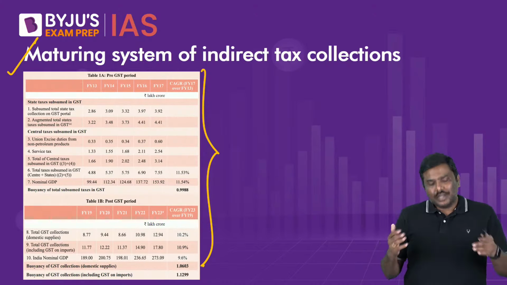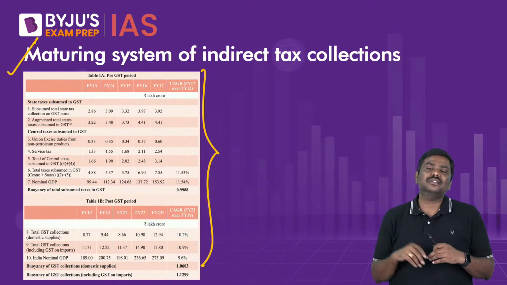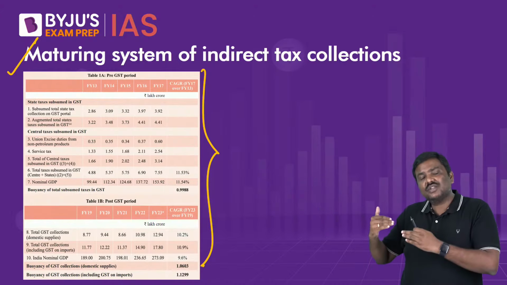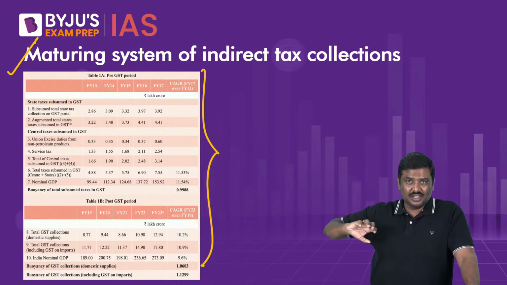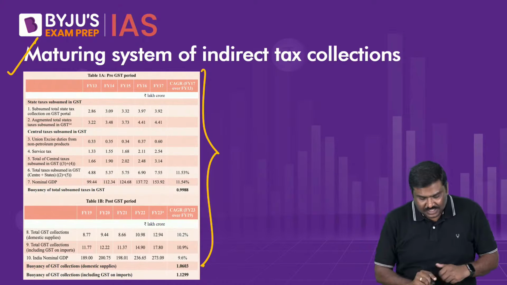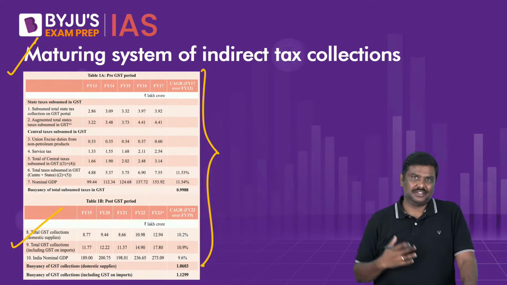What this table does is make a comparison of those taxes which were imposed and collected before GST, at what rate the collections increased, and after GST was implemented, since many of these taxes have been subsumed under GST, at what rate the GST collection has increased.